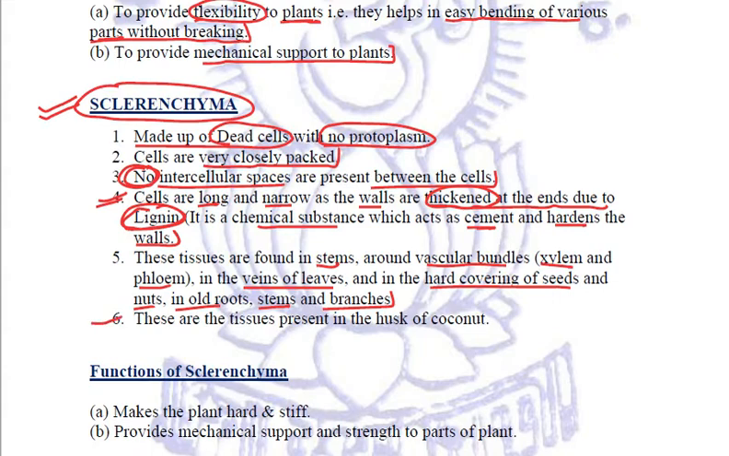Quite important to remember, these are the tissues present in the husk of coconut. This has been asked many a time. Name the type of plant tissue present in the husk of coconut. It is sclerenchyma. Name the type of plant tissue which is made up of dead cells. It is sclerenchyma. Name the type of plant tissue having no intercellular spaces. Again sclerenchyma. Regular thickening, lignin presence, that is sclerenchyma. All these points are quite important. You need to make a note of all these points.